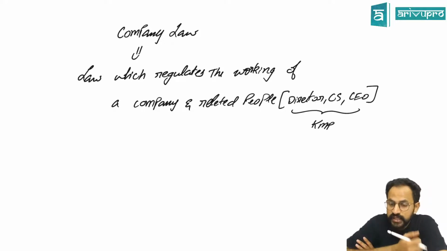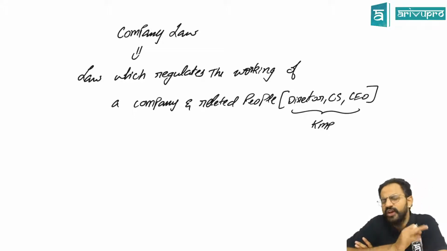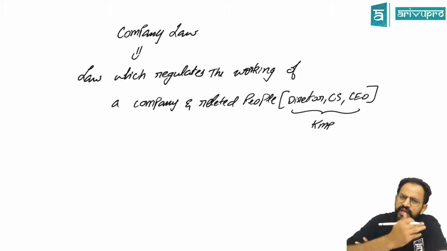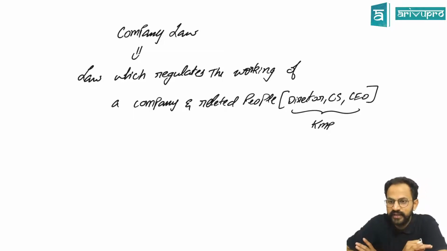If you go and kill someone, it becomes murder, a criminal case. So, for you to run properly in this particular society, there is a law made for every inch of it. In the same way, for a company to work properly, there is a law made for it. That law is called company law.